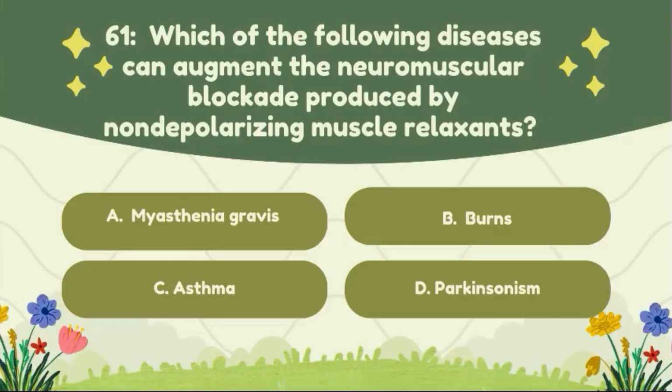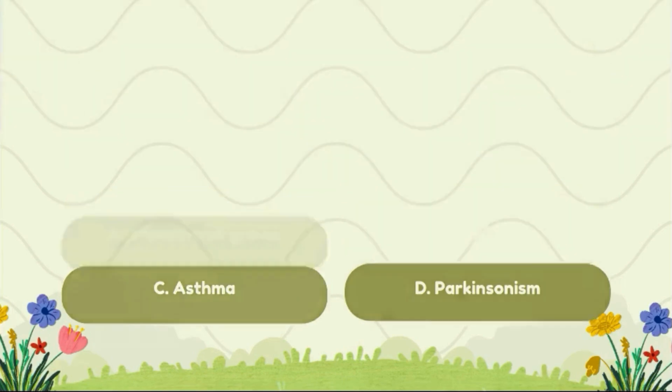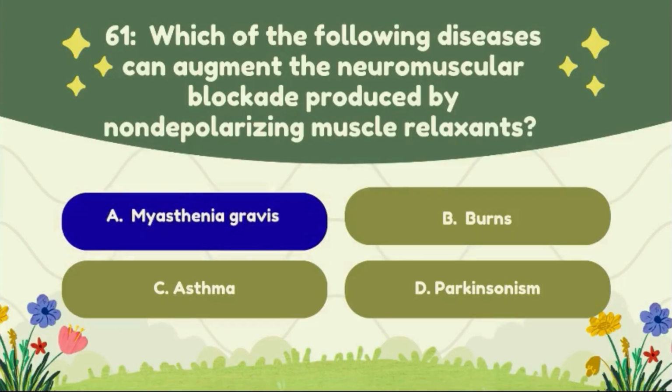Question number 61. Which of the following diseases can augment the neuromuscular blockade produced by non-depolarizing muscle relaxants? Option A, myasthenia gravis. Option B, burn. Option C, asthma. Option D, Parkinsonism. The correct answer to this question is option A, myasthenia gravis.